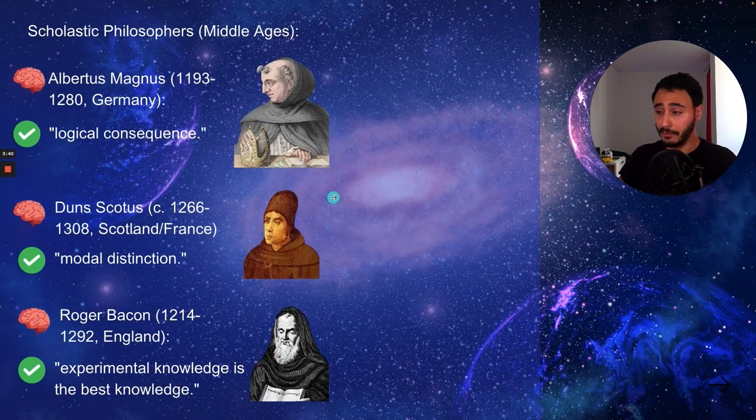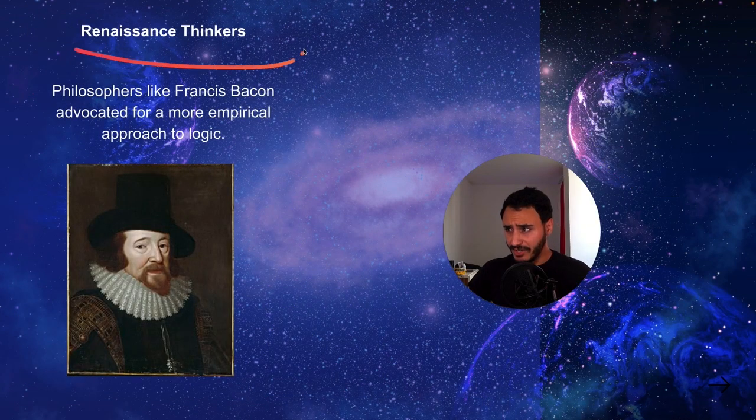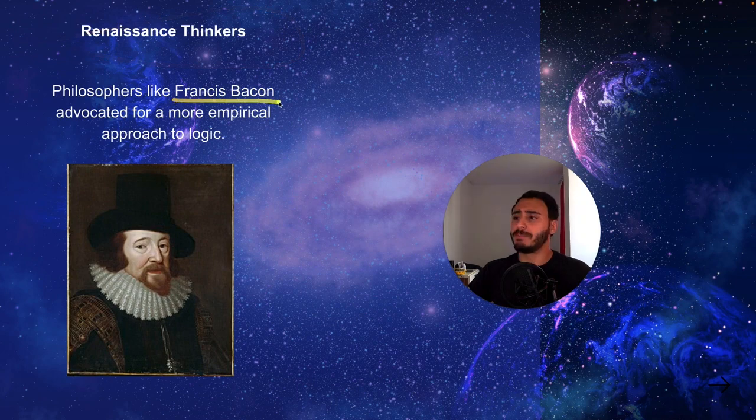And then you got other ones. I'm not gonna get into the details here. You can search these dudes, they're very known. And these are the Scholastic Philosophers. You got guys from Germany, Scotland, France, England. And then you got the next period, the Renaissance thinkers. For example, Francis Bacon, who advocated for a more empirical approach to logic. So the experimental approach: you make an experiment, you get a conclusion from this experiment, and this conclusion is then known to be true. And this is the experimental school.